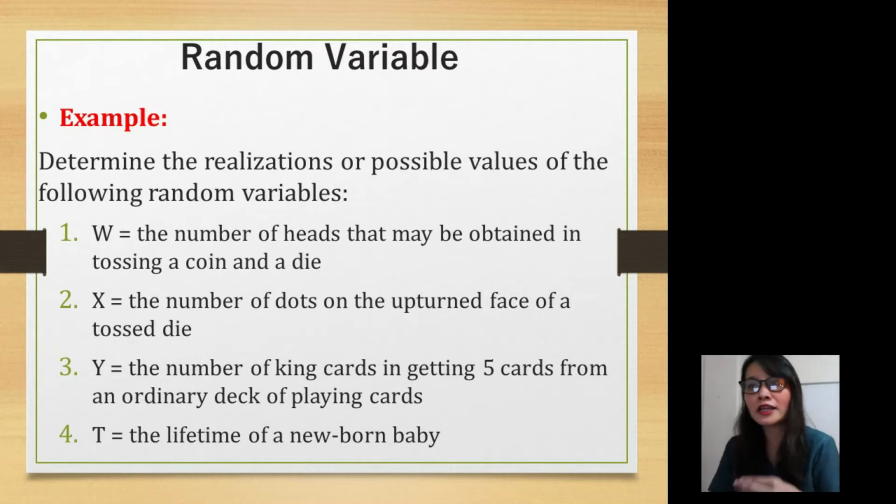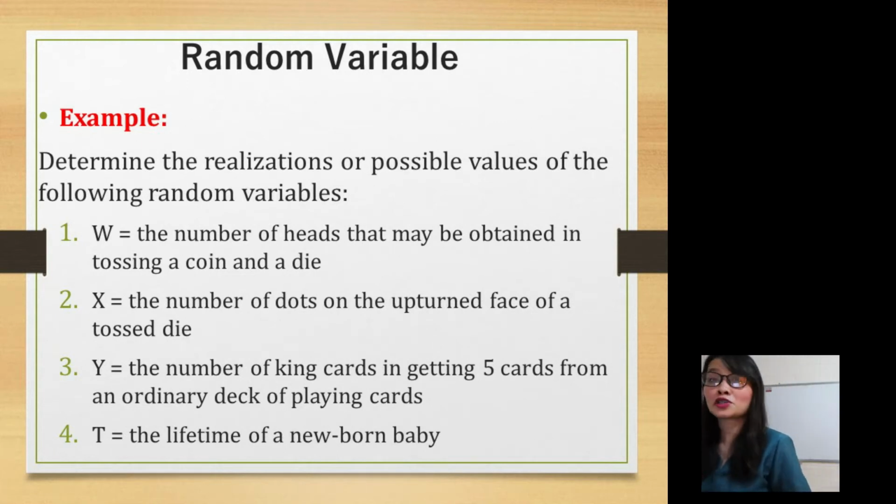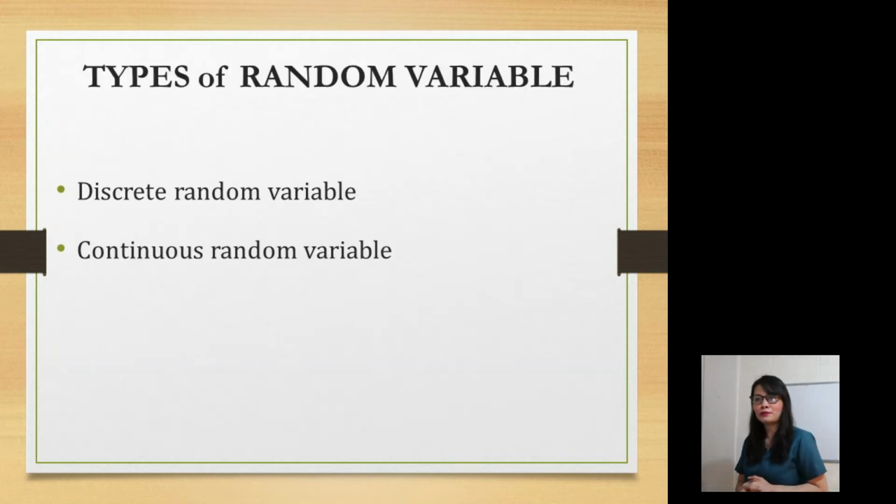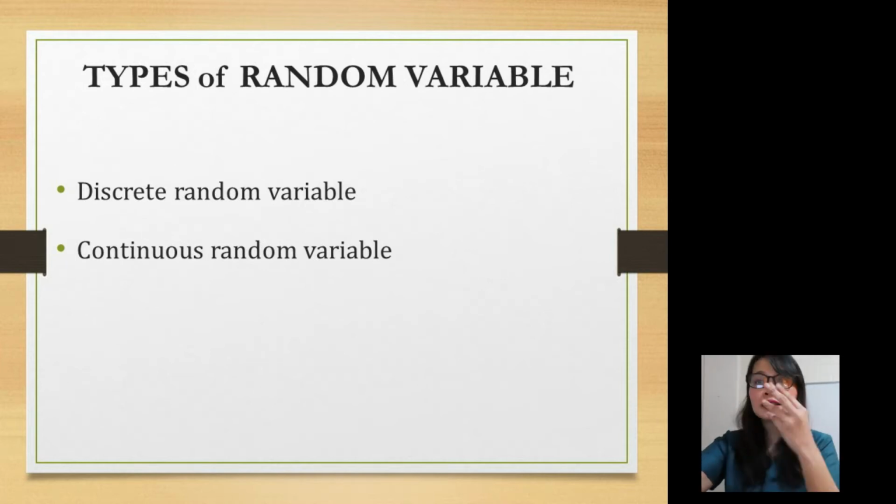Okay, so these are examples of random variables and their corresponding values. There are 2 types of random variable. The first one is the discrete random variable, and the second is the continuous random variable. So what is the difference between the two?